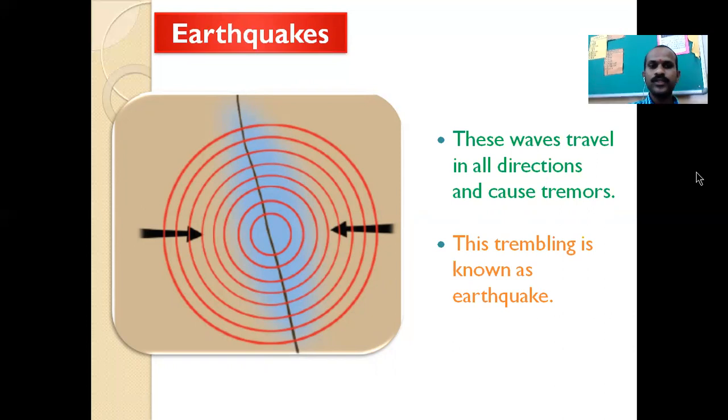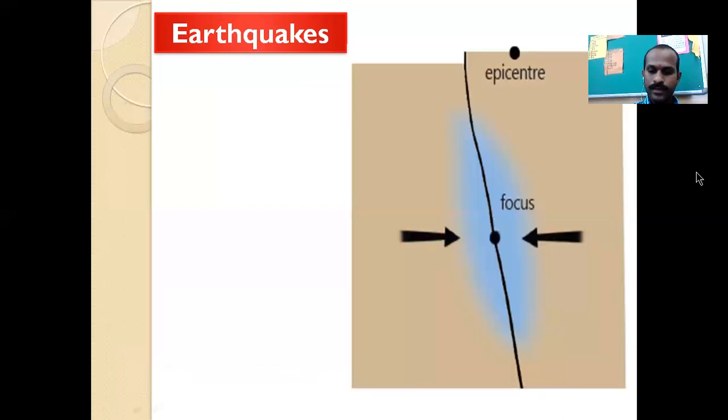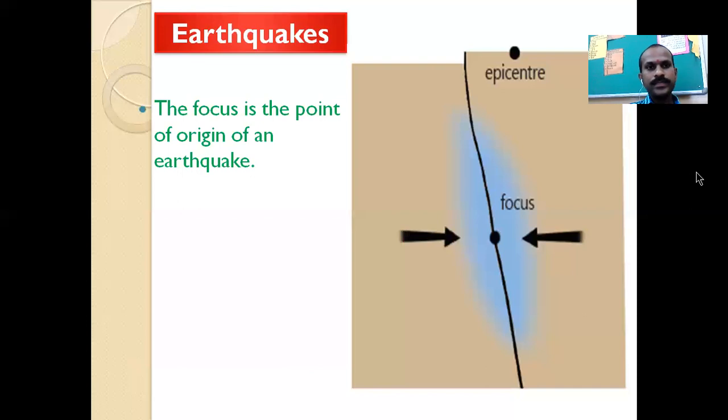See here in this picture in what way these waves make circles and in what way they spread. So because of these waves carrying the energy, the earthquake happens. The focus is the point of origin of an earthquake.